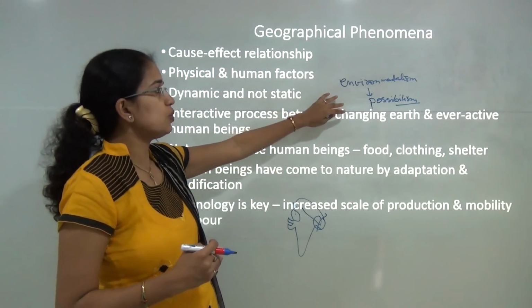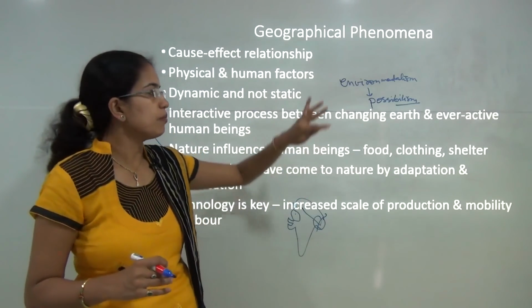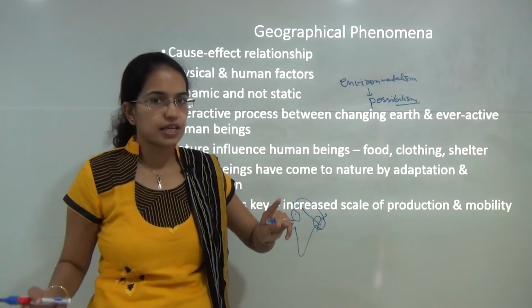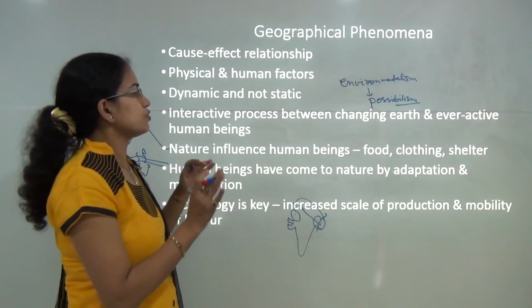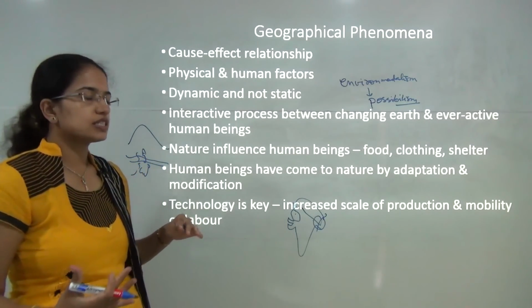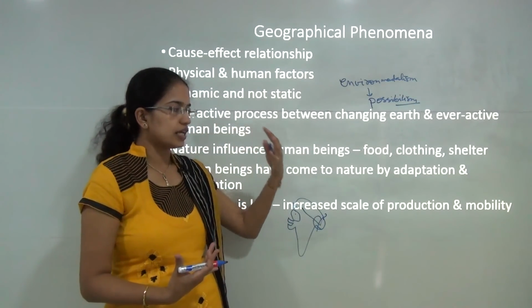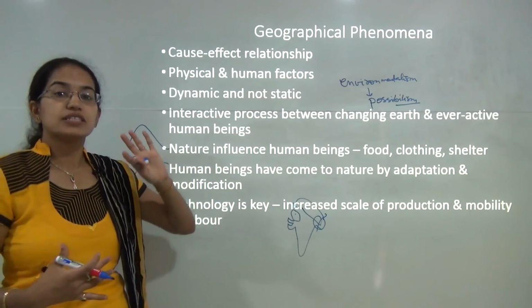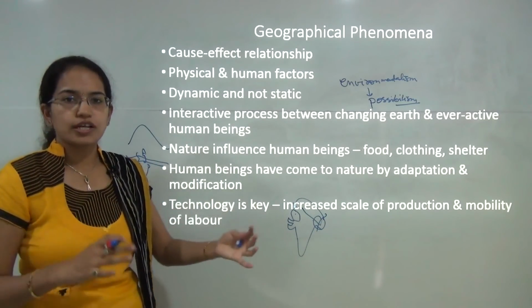So those are the two approaches that we usually talk about under geographical phenomena. However, both of these approaches are dynamic in nature. Geography as a subject is dynamic, so we always talk about interactive processes. These can be with the changing shape of the earth, the changing seasons, or changes in landforms, like rising mountains, volcanoes, earthquakes.